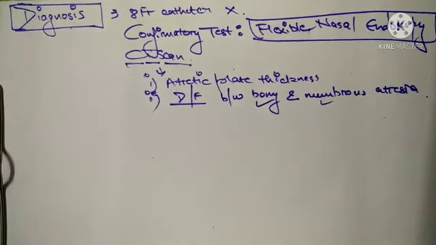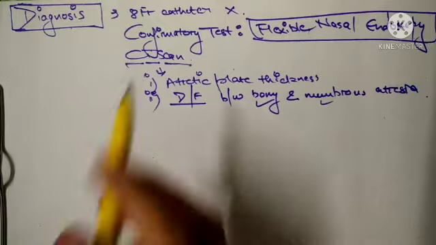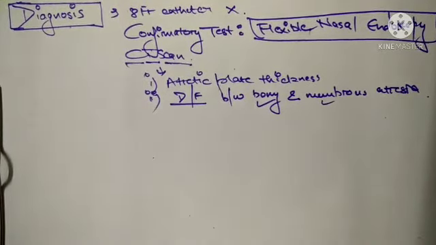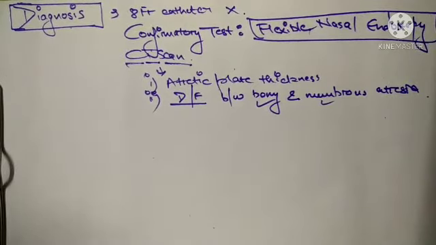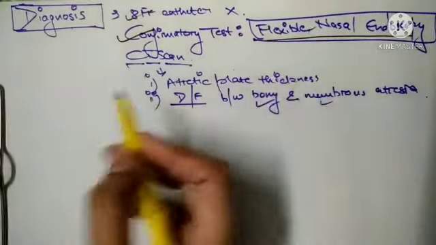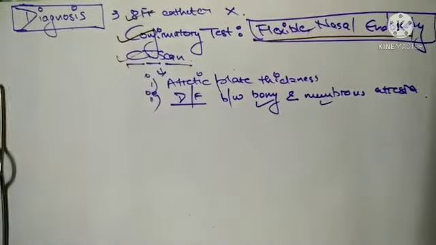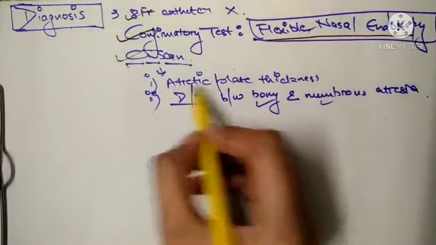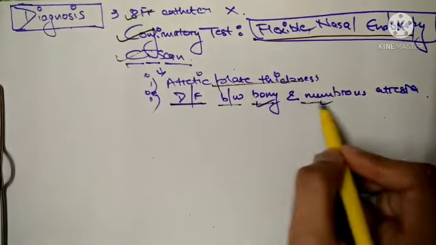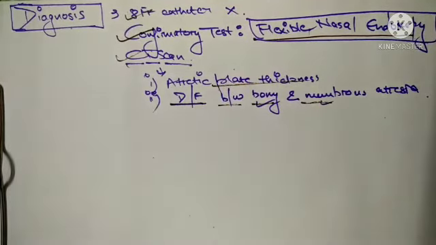In choanal atresia, the tests that may be done include a CT scan, endoscopy of the nose, and sinus X-ray. So you will not be able to pass the 8 French catheter. The confirmatory test is flexible nasal endoscopy, and the CT scan will further demonstrate the thickness of the atretic plate, and you will be able to differentiate whether it is a bony or a membranous atresia.